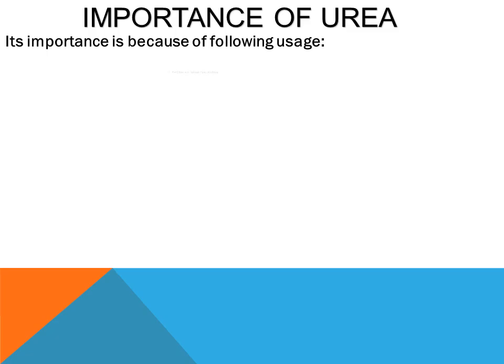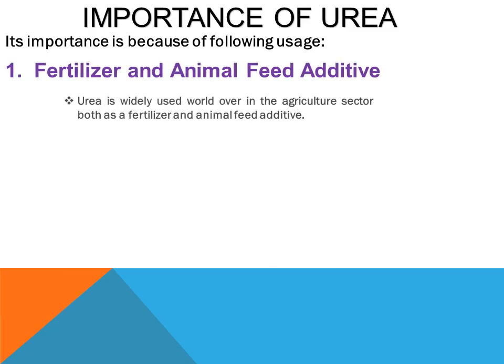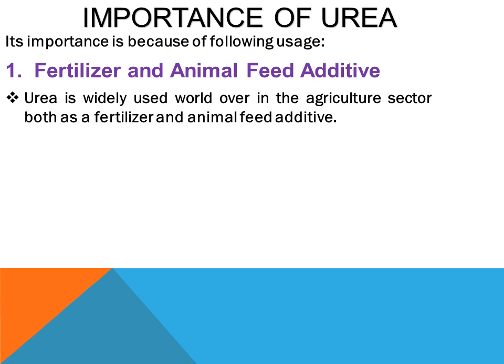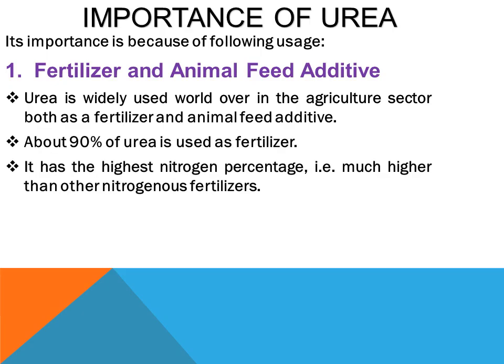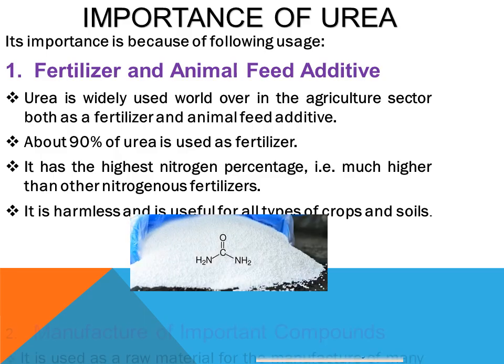Certain important points are related to its usages: it is used in fertilizers. Obviously it is a rich source of nitrogen, with 46.6% nitrogen present, and 90% of it is used in fertilizer making. It is also used as an animal feed additive. As far as the higher percentage of nitrogen is concerned, its most important use is as one of the most abundantly used nitrogen fertilizers. As it is harmless, it is useful for all crops and soils.